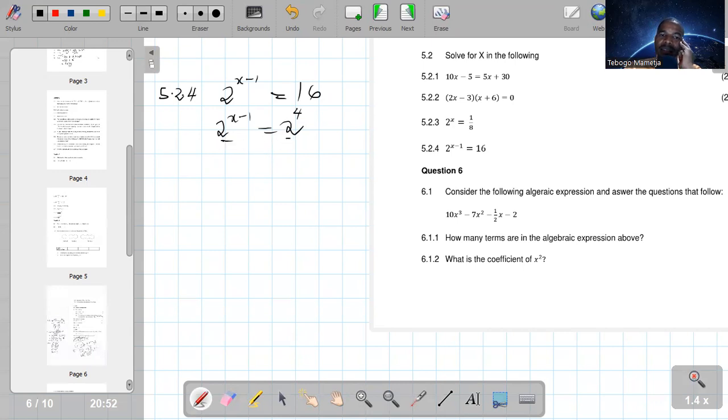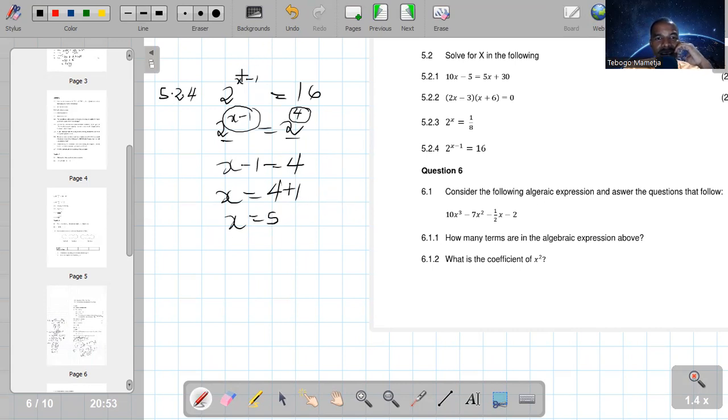Now the bases are the same. If the bases are the same, what happens? The exponents are equal. So the exponent on the left-hand side must be equal to the exponent on the right-hand side. So the exponent on the left is x minus 1. It must be equal to the exponent on the right, which is 4. But we want to solve for x, not x minus 1. So this minus 1, we must transpose it. When we transpose, x is left alone, and negative 1 goes to that side. It must change sign because it jumps the equal sign, so it becomes positive. Therefore, x is equal to 5.